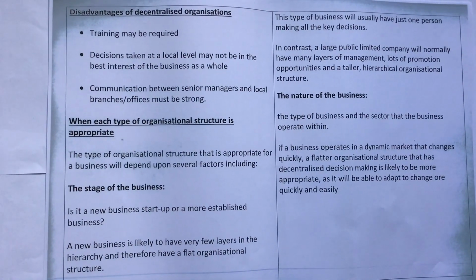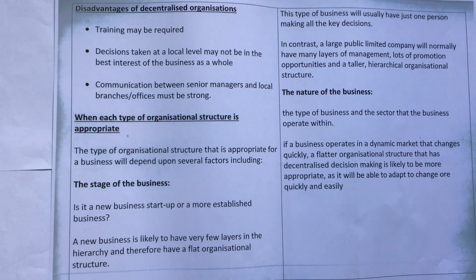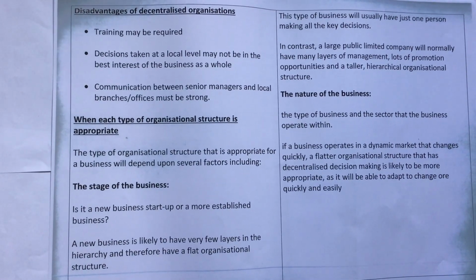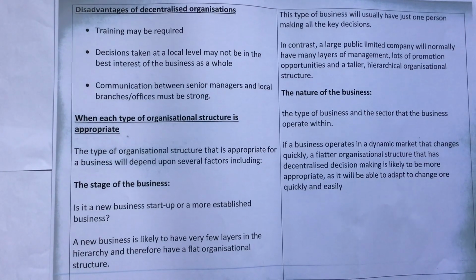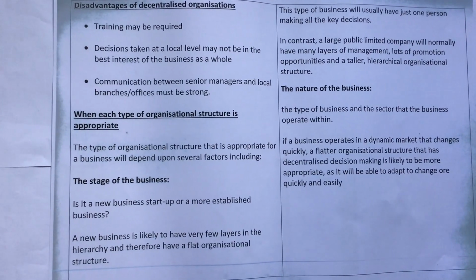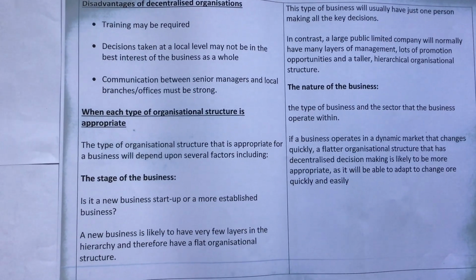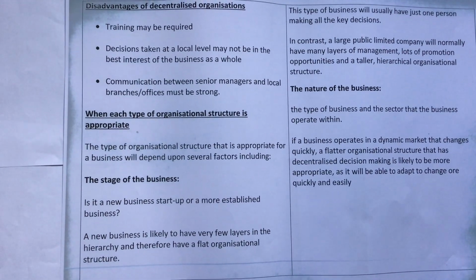Disadvantages of decentralized organization: training may be required, decisions taken at a local level may not be in the best interest of the business as a whole, and communication between senior managers and local branch offices must be strong. When each type of organizational structure is appropriate.